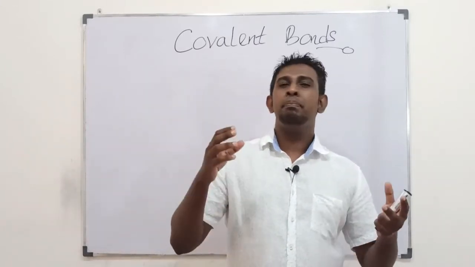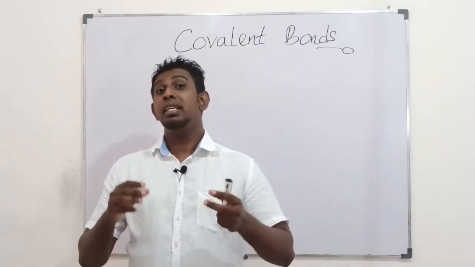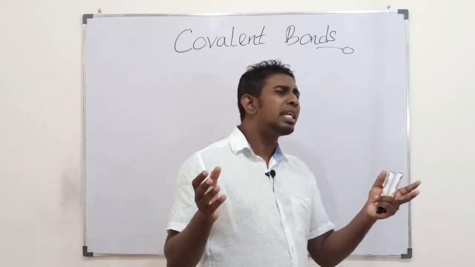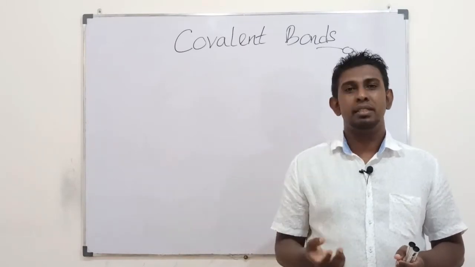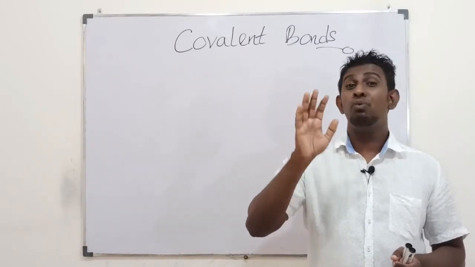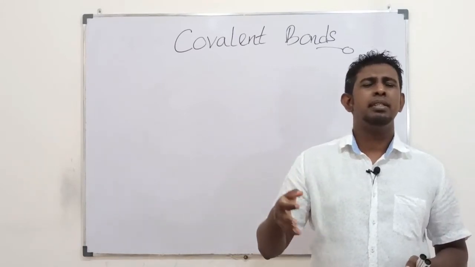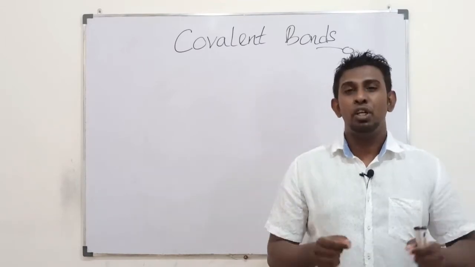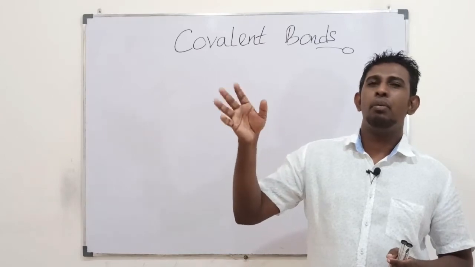Within a p subshell, you have three such regions, perpendicular to each other. Those are dumbbell shaped, and we call them p atomic orbitals. In d subshells, you have five such double dumbbell shapes, which we call d atomic orbitals. In an f subshell, you have seven atomic orbitals with complex shapes, called f atomic orbitals.